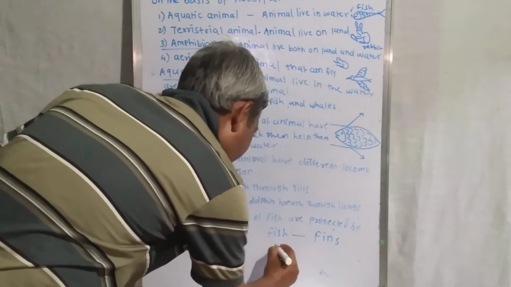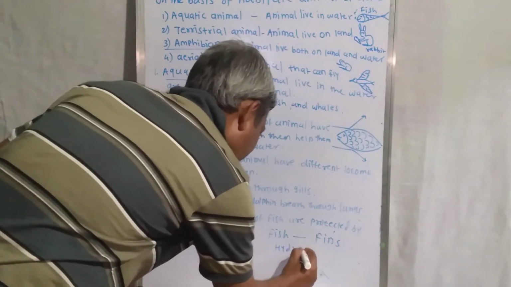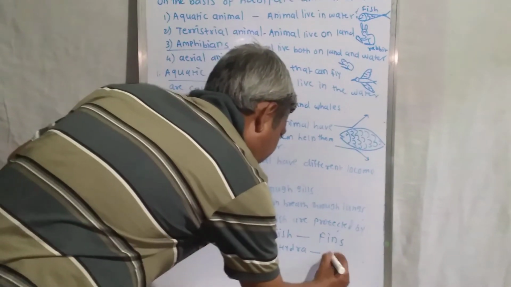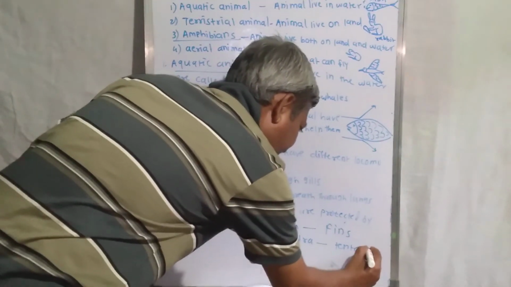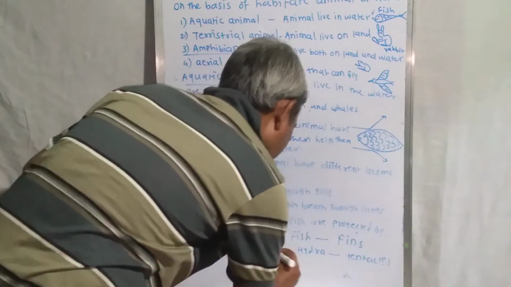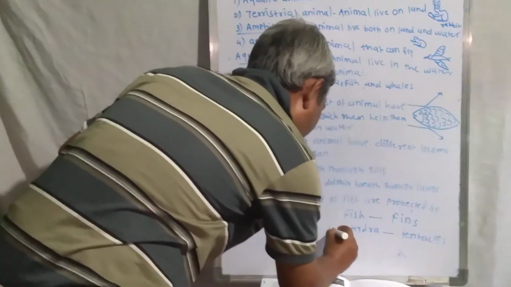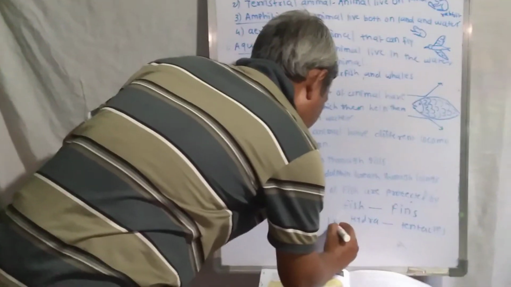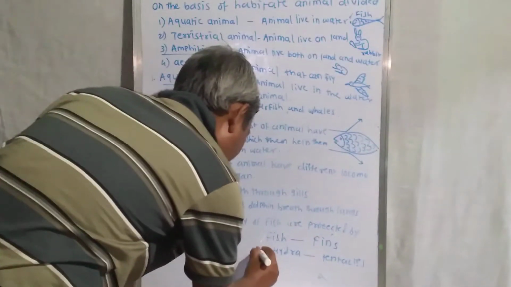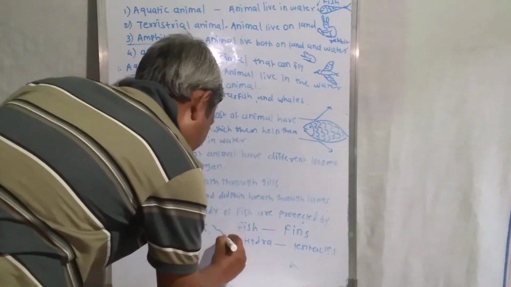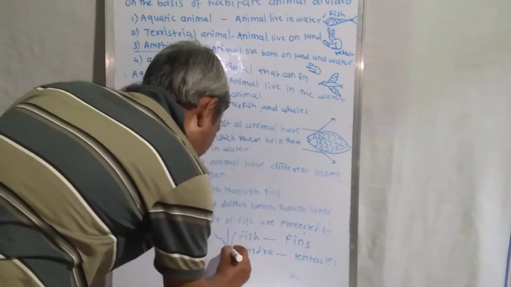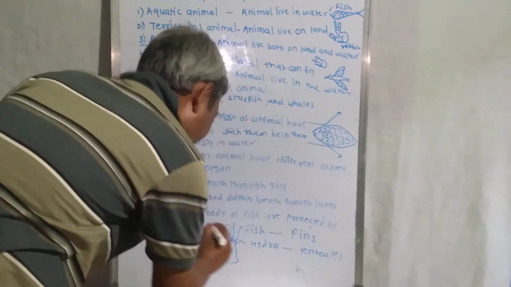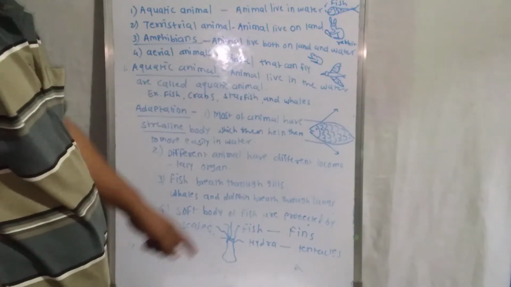Then hydra, the second animal. They have tentacles like this. This is the hydra, and the hydra has tentacles, and with the help of the tentacles they move in the water.